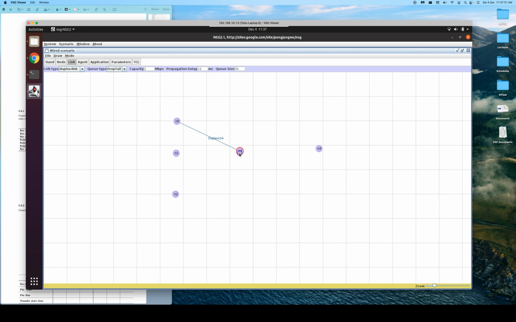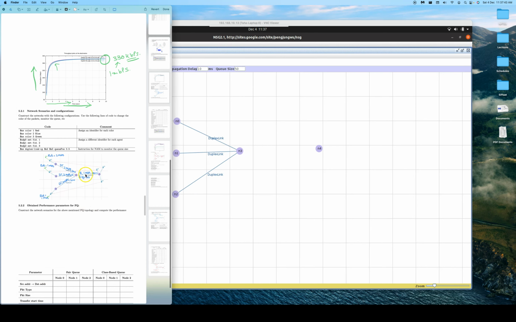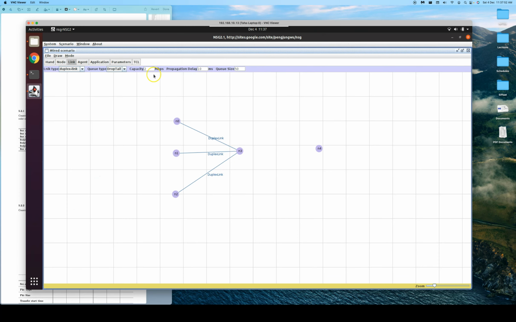So let's draw this link, and this link also. And then the outgoing link, we should create congestion, so that is supposed to be fair queue and 1 Mbps, with 100 milliseconds delay. So the outgoing link is just 1 Mbps, a delay of 100 milliseconds, and the queue type is supposed to be the fair queue mechanism. So we want N3 to have a fair queue mechanism over this link, which is a congested 1 Mbps link. Okay, we are done with the links.